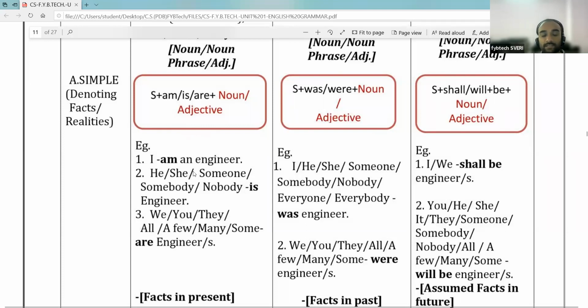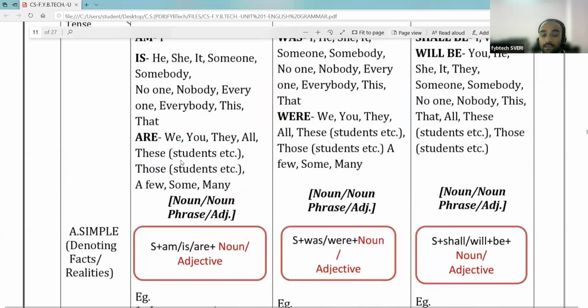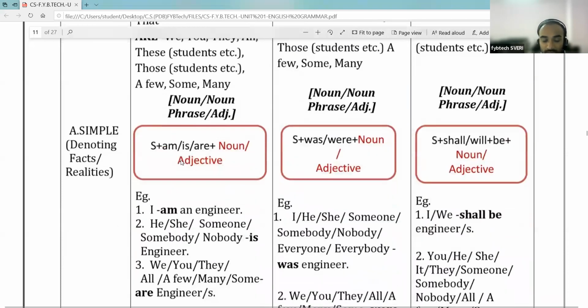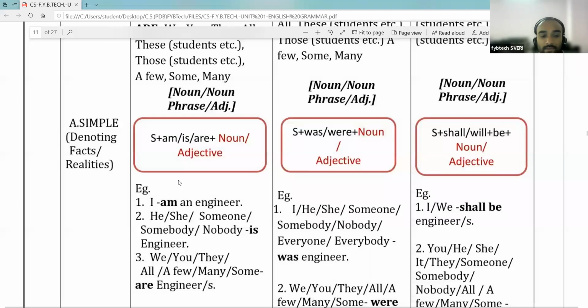The first example is "I am an engineer." So here the subject is I. We have used am after I. So I takes am as the supporting verb. I नंतर काय येतं तर am हे supporting verb म्हणून येतं. I am plus noun or adjective. So an engineer.